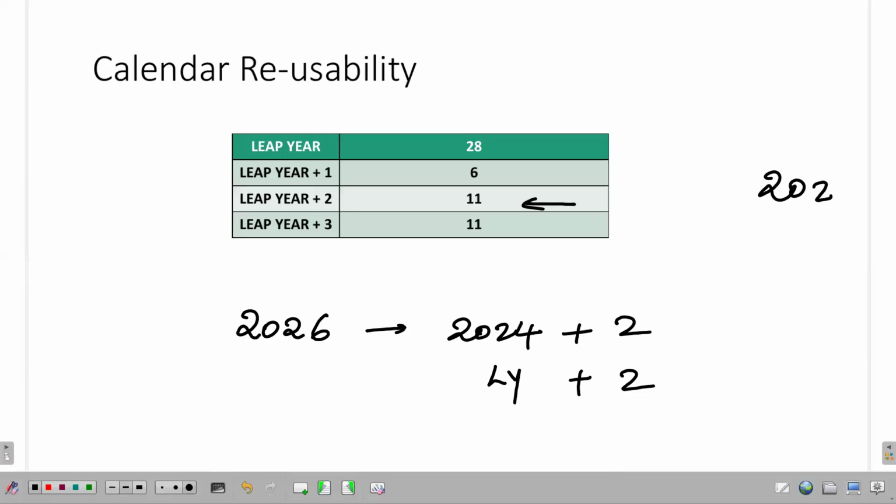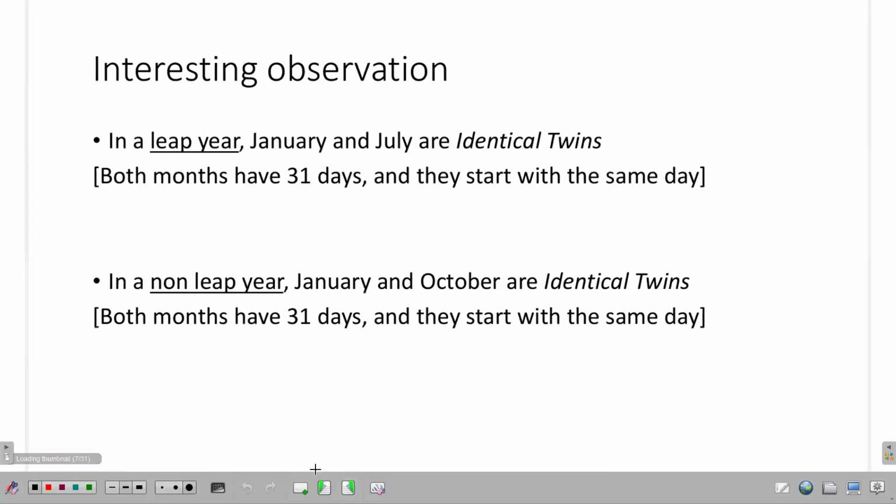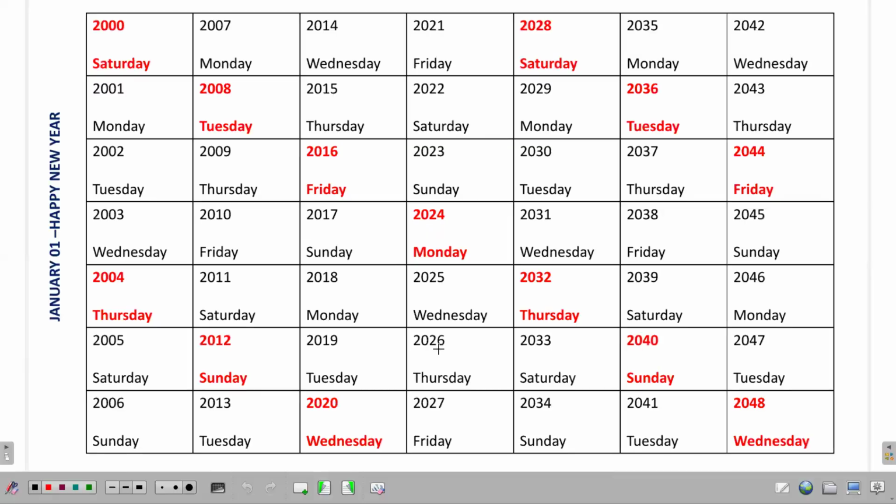So the 2026 calendar can be used again after 11 years, in 2037. We can validate it: 2026 and 2037 look alike. 2026, Thursday, plus 11, 2037. You can see that yes, the reusability works. The 2026 calendar can be used again after 11 years, in 2037, because both start on the same Thursday.